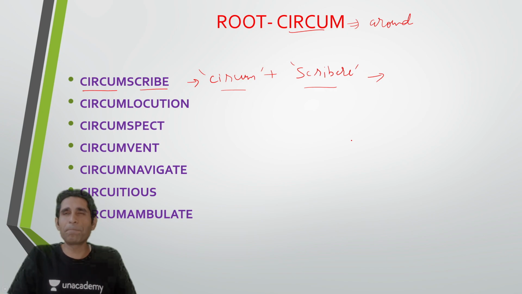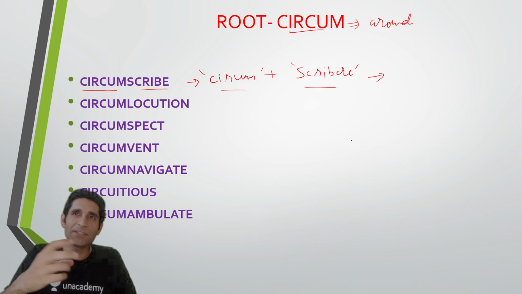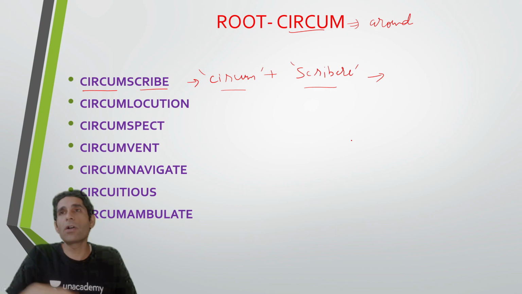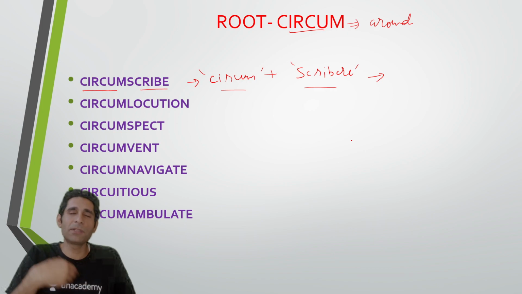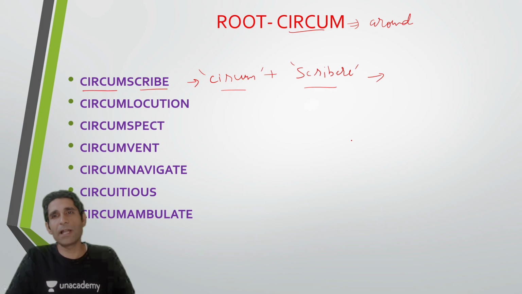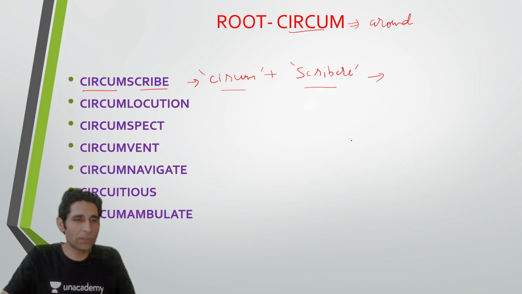For example, I have circumscribed the wrong words. So when I say that the teacher circumscribed the wrong words written by the student, that means the teacher drew a circle around those wrong words. So that is what circumscribe means, guys.